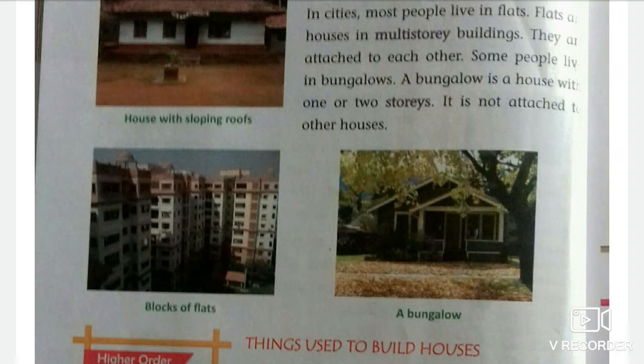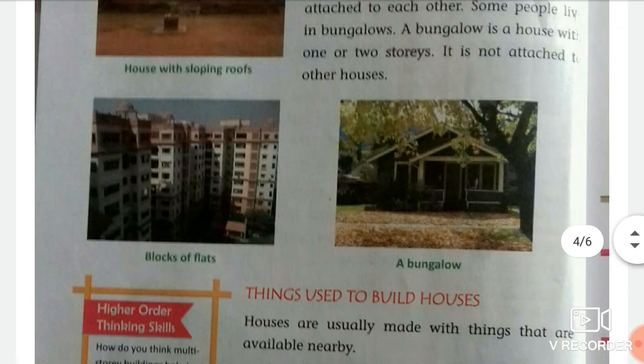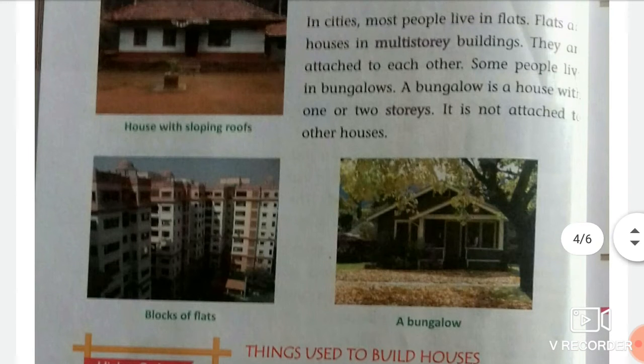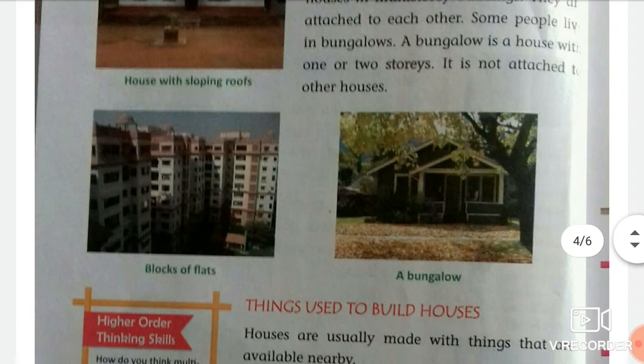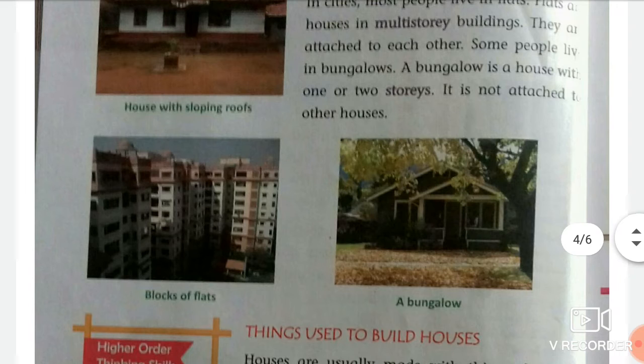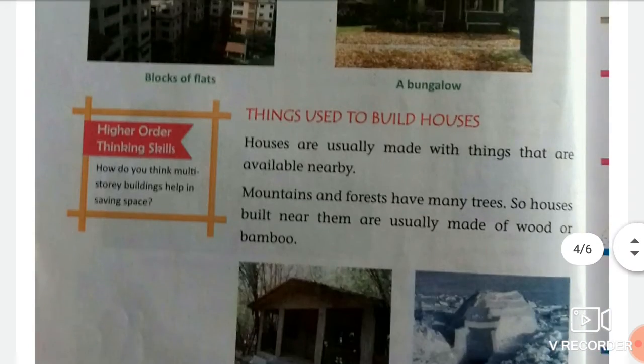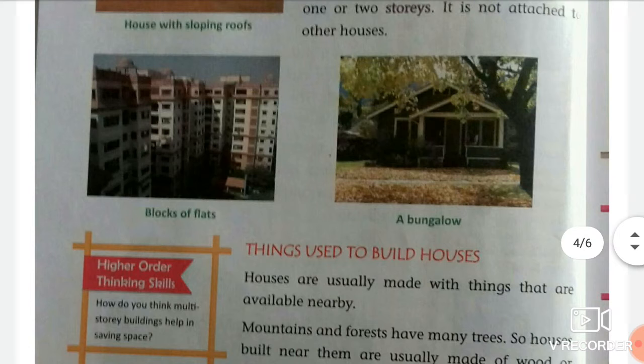The next one is a bungalow. You can see in this picture, this is a bungalow. A bungalow is a single-level, single-story building, and it has no stairs. It may have gardens, a veranda, a lawn, etc. But it is a single-level building. It doesn't have multiple stories. So these are the types of houses which we learned in our previous videos.